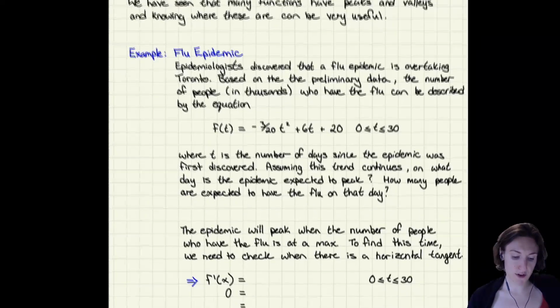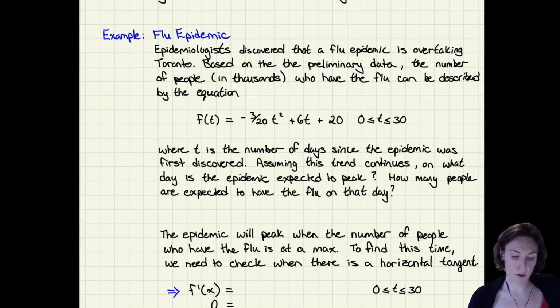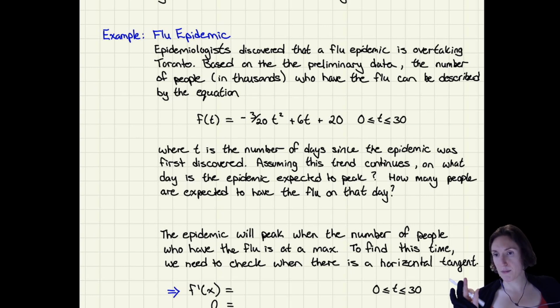And I want to demonstrate this by starting off with an example that is kind of relative to what we're going through right now, except a very different function. Let's say that there's a flu pandemic. Let's say epidemiologists discovered a flu and it's taken over Toronto. Based on the preliminary data, the number of people in thousands who have the flu can be described by this equation, between 0 and 30, where t is the number of days since the epidemic was first discovered.